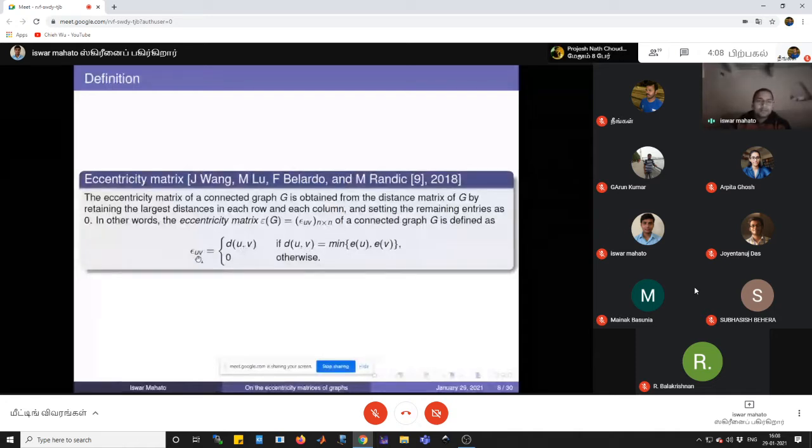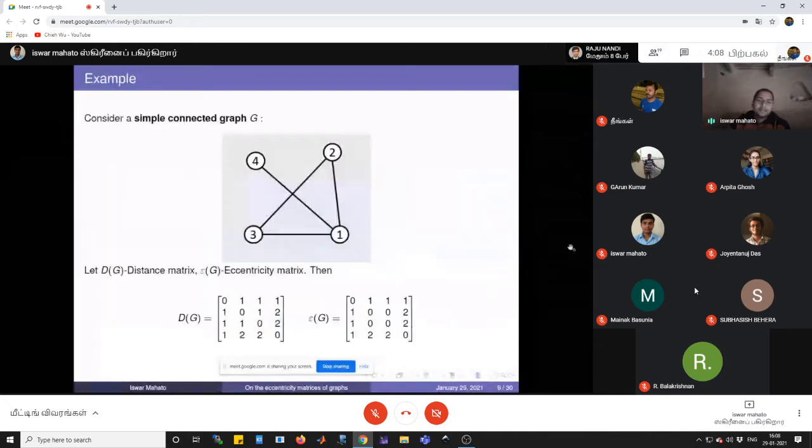We will discuss this definition with an example. Let us consider the graph G. Let D(G) be the distance matrix and epsilon(G) denote the eccentricity matrix. Then the distance matrix is equal to this one. In the distance matrix, we know that the ij-th entry is equal to the distance between the vertices i and j. We are considering here the labels 1, 2, 3, 4.